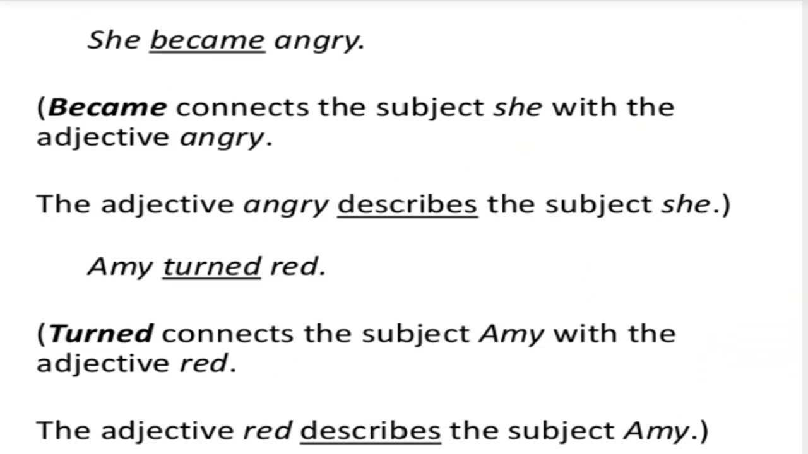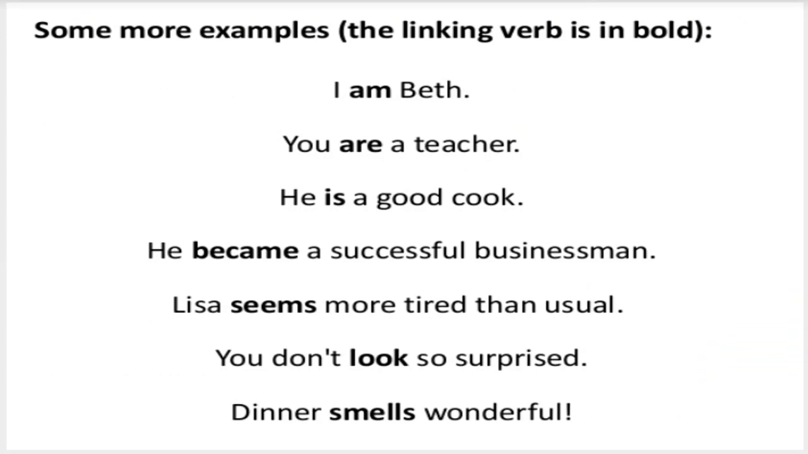She became angry. Became connects the subject she with the adjective angry. The adjective angry describes the subject she. Amy turned red. Turned connects the subject Amy with the adjective red. The adjective red describes the subject Amy. Some more examples. The linking verbs are mentioned in bold. I am Beth. So am is the linking verb which connects the subject I with the noun Beth.